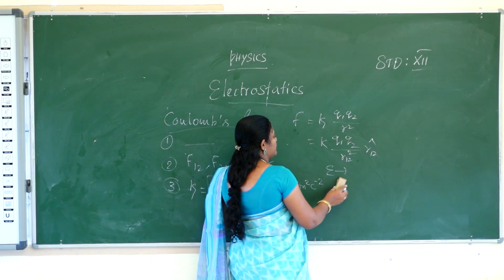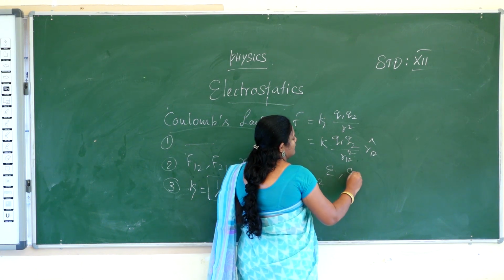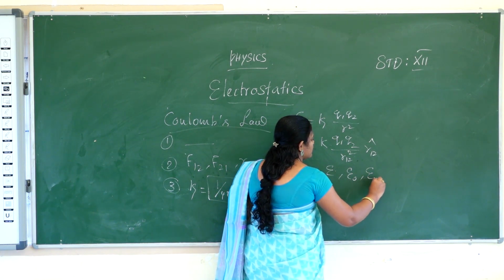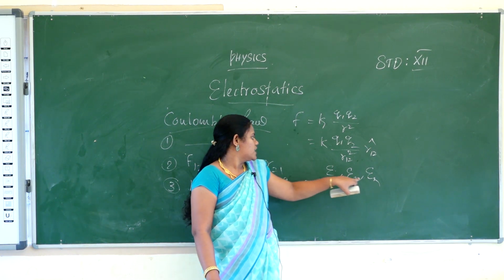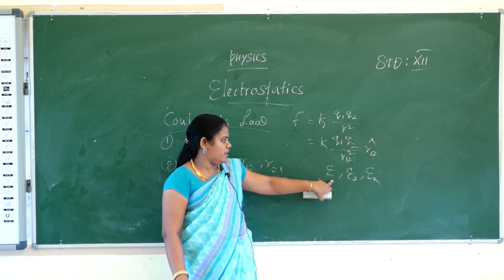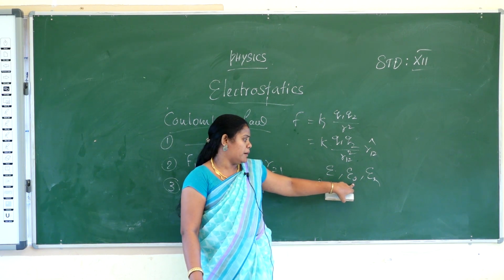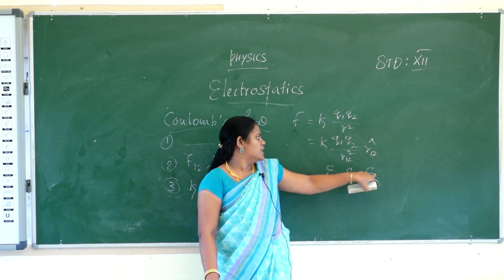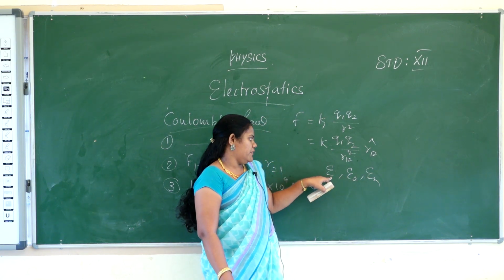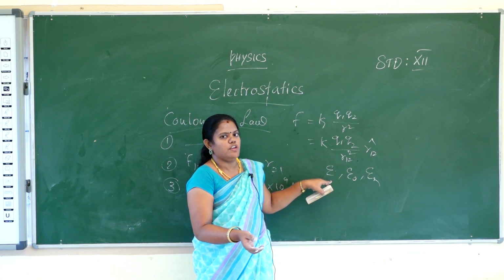Permittivity is denoted as epsilon, epsilon naught and epsilon r. What is epsilon? What is epsilon naught? What is epsilon r? Epsilon naught is the permittivity in free space, that is, air. Epsilon is the permittivity in a medium, such as any metal surface.